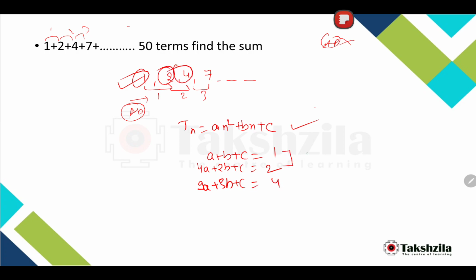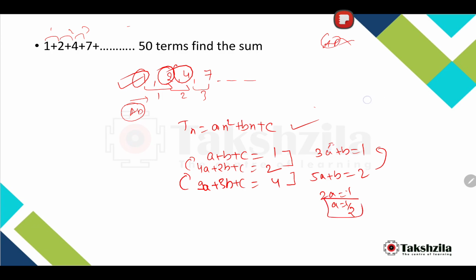Now just subtract these equations. Subtracting the first from the second, you'll get 3a plus b equals 1. Now subtract the second from the third, equation 3 minus equation 2, so this will be 5a plus b equals 2. Now quickly subtract these two. What you'll get? 2a equals 1. So we get a as 1 by 2.